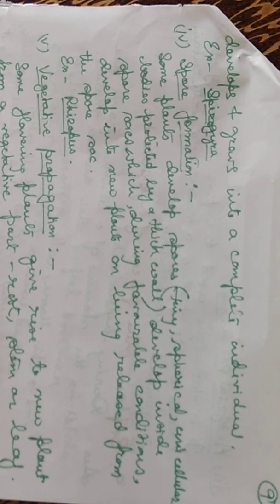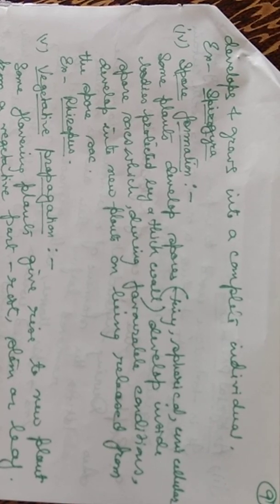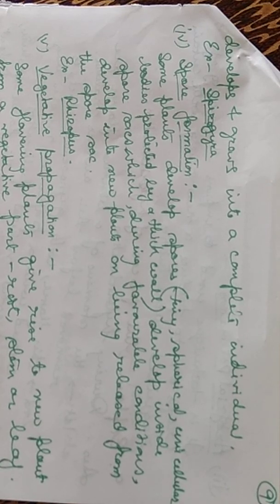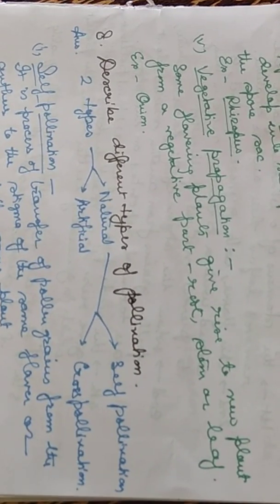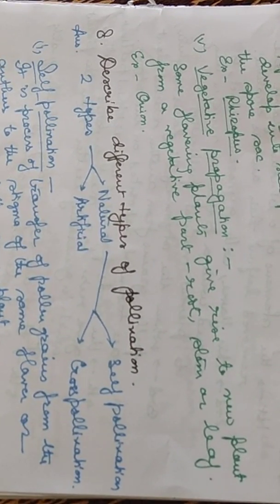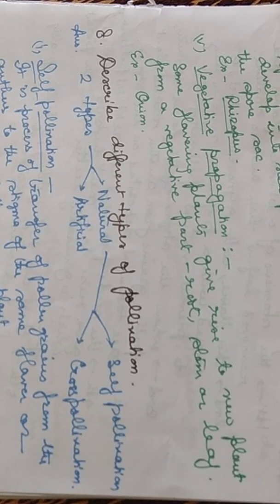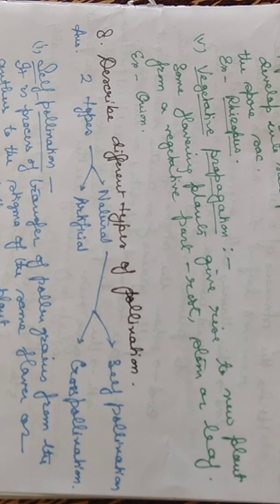Even in Pteridophyta, these spores are grown on the underside of the leaf, and they start growing after they are released from the spore sac. They grow into a new plant. Then vegetative propagation: some flowering plants give rise to a new plant from the vegetative parts, not from the reproductive parts, that is the root, stem or leaves, like onion.